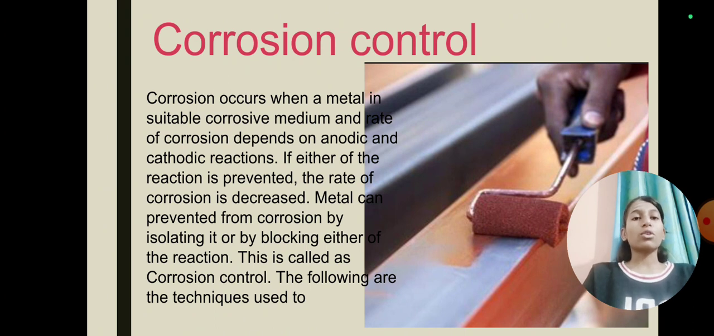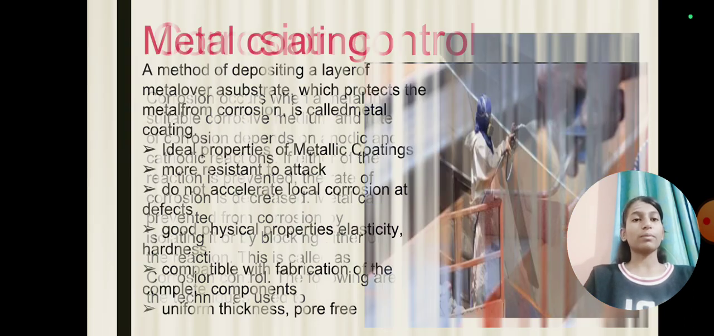How to control corrosion? Corrosion occurs when a metal is in a suitable corrosive medium, and the rate of corrosion depends on the anodic and cathodic reactions. If either of the reactions is prevented, the rate of corrosion is decreased. Metal can be prevented from corrosion by several methods: by isolating it or by blocking either of the reactions. This is called corrosion control. The following are the techniques used to control corrosion.